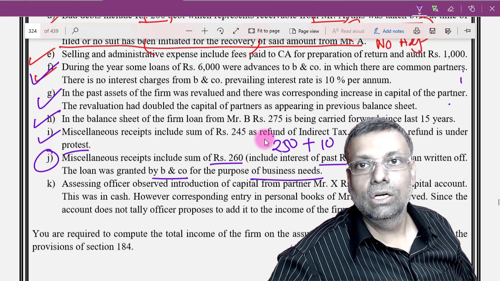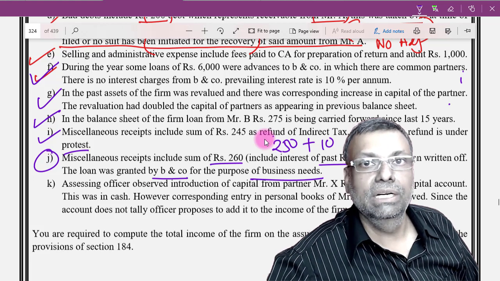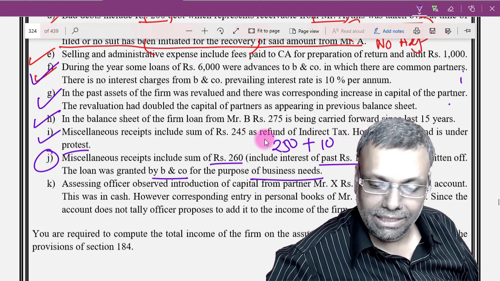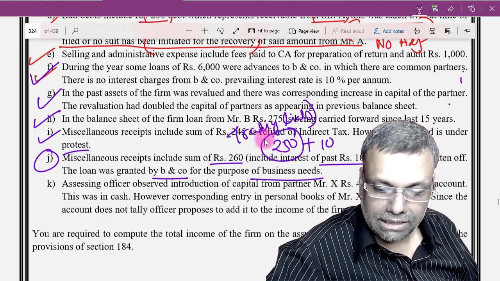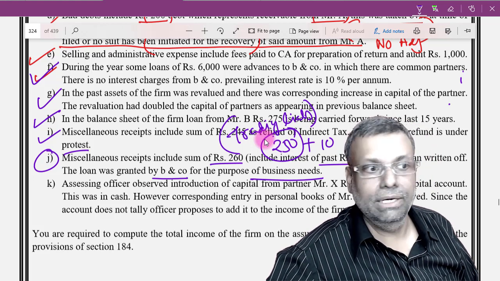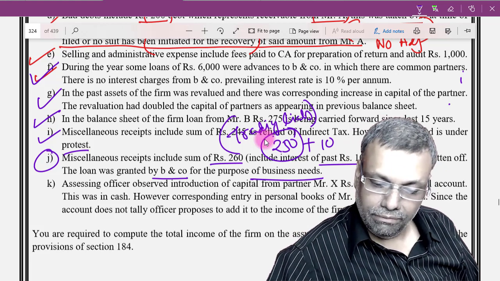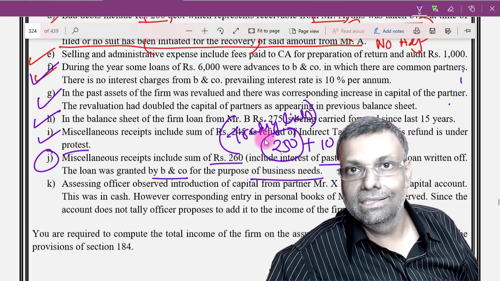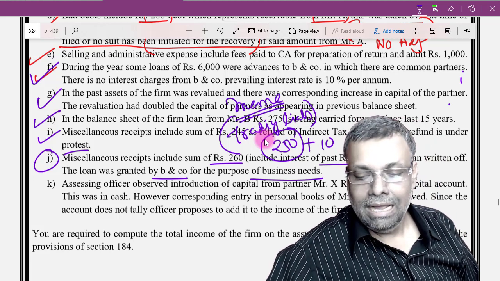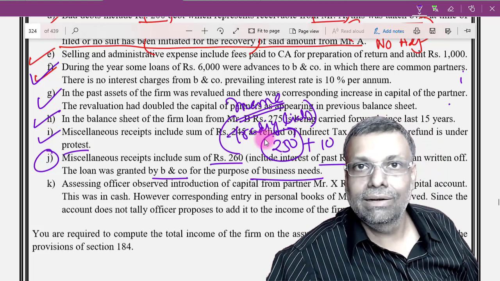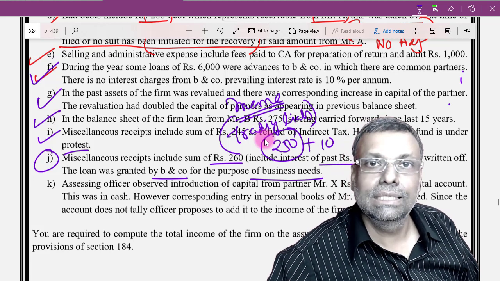The loan written off. Okay, section 41, remission or cessation of a trading liability. I repeat, remission or cessation of a trading liability. So this 250 is a trading liability. This is an ordinary business transaction. So if it is an ordinary business transaction and it is written back, then it will be regarded as income, and it is already credited to the profit and loss. So you will not need any adjustment because it is anyway a taxable income.